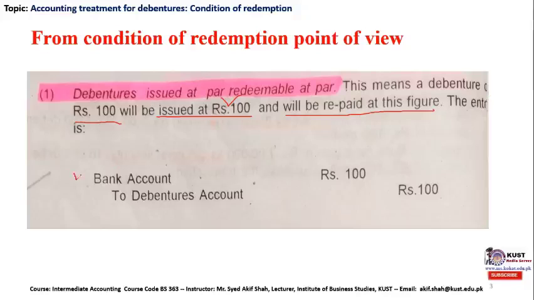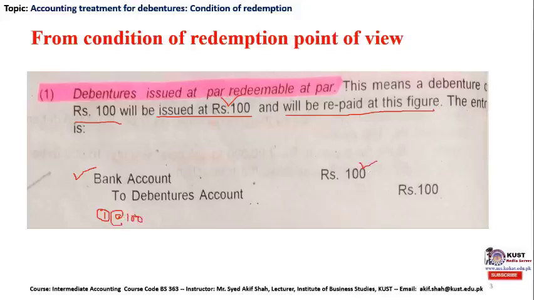The company's bank account will be debited by rupees 100 if the company has issued only one debenture. So in this case the company has issued its debenture at the rate of rupees 100 par value, and the company's bank account will be debited.